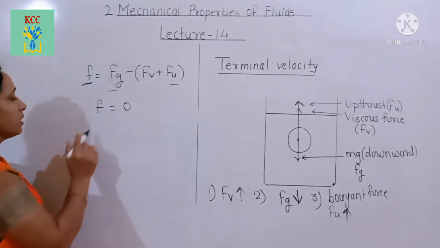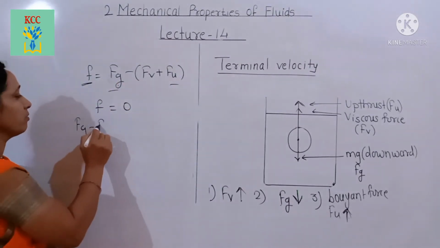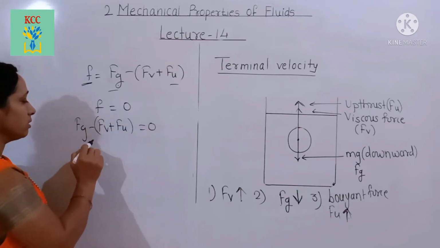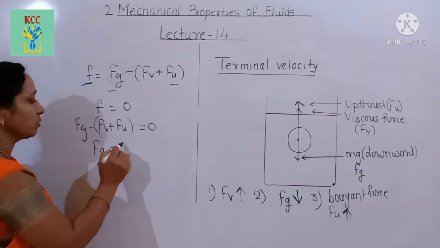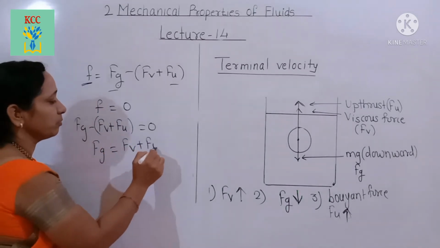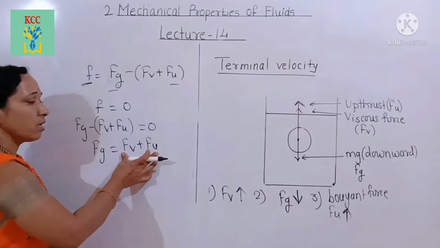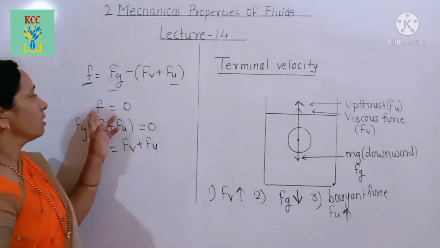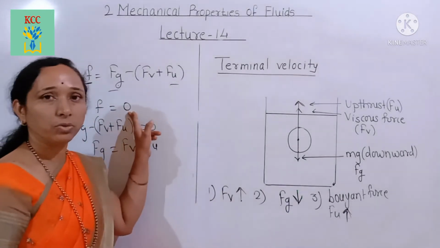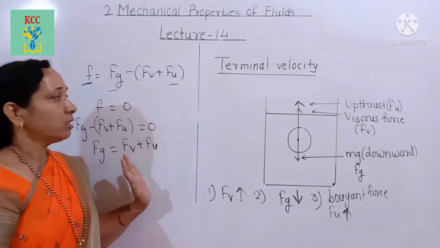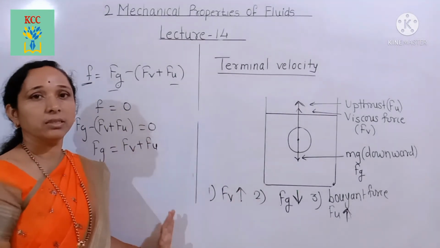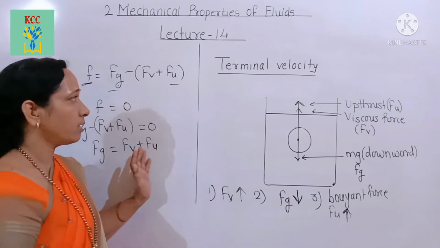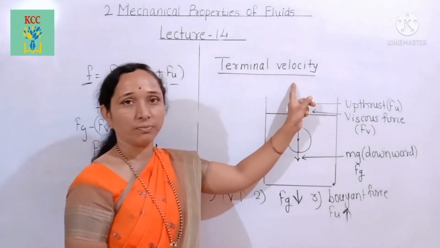It becomes zero means Fg minus Fe plus Fu is equal to 0. That is, we can write Fg equal to Fe plus Fu. The resultant upward force is equal to the downward force. That is, the net effective force is equal to 0. After that, the velocity of the object remains constant. This constant velocity is called the terminal velocity.